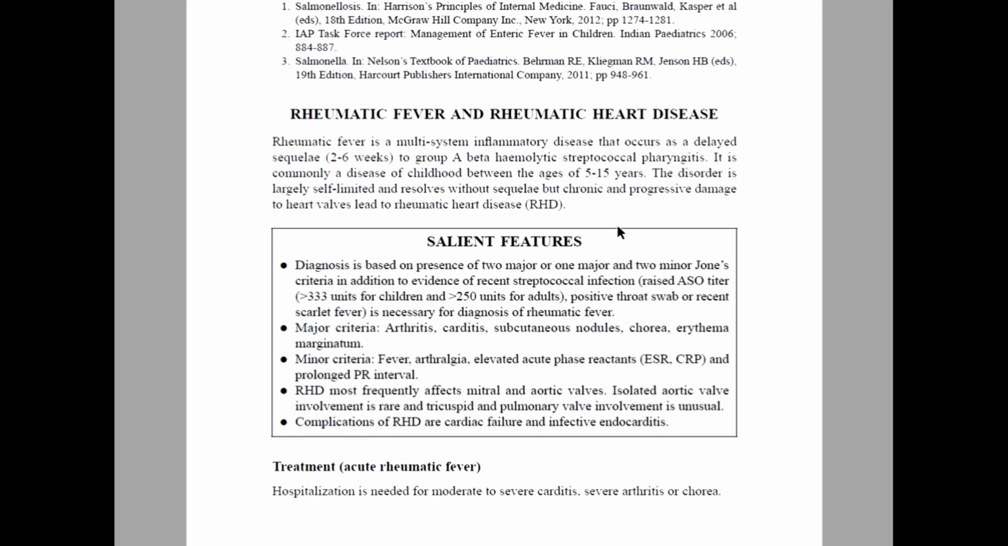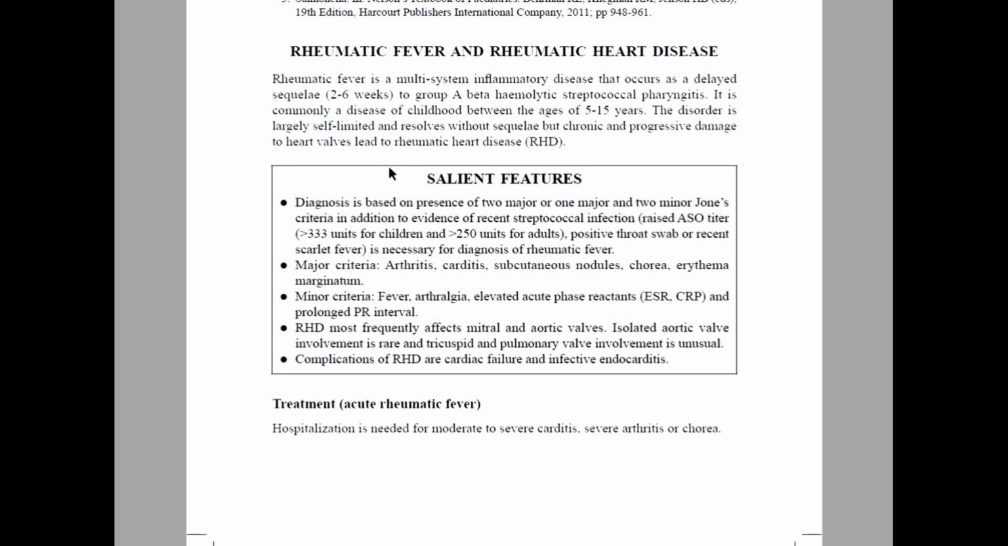Here the introduction, if it contains a definition, will be given, along with introductory points and some epidemiology, like age-wise distribution. They will give a few points for every disease, covering this introduction at maximum. And next to the introduction, they will have the salient features.